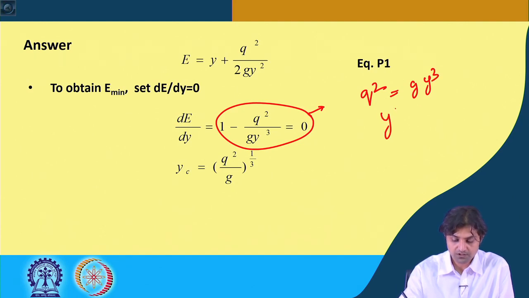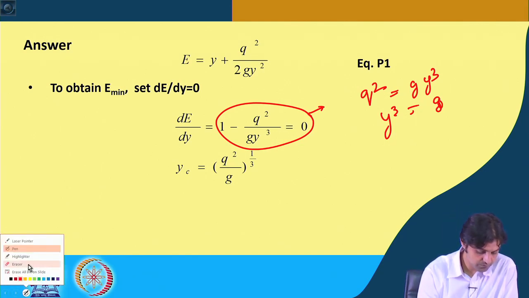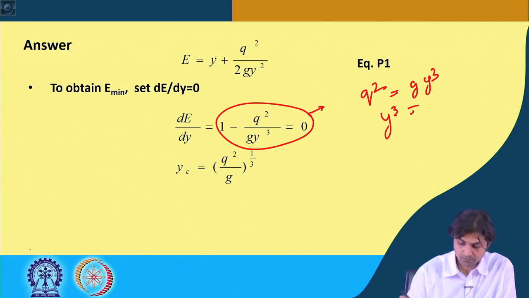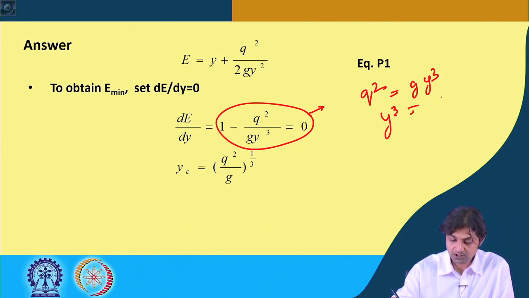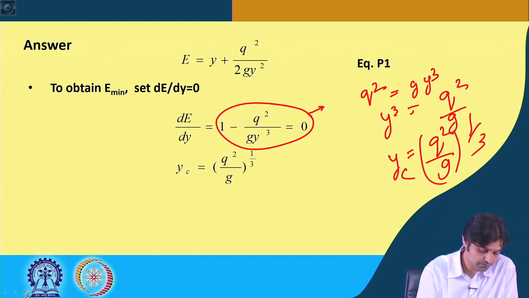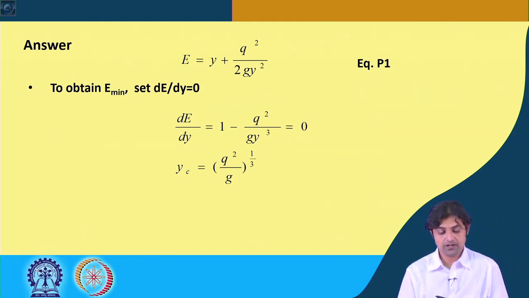That means y cube can be written as q square by g, that means y is given as q square by g to the power 1 by 3, and because it is critical we write y c.